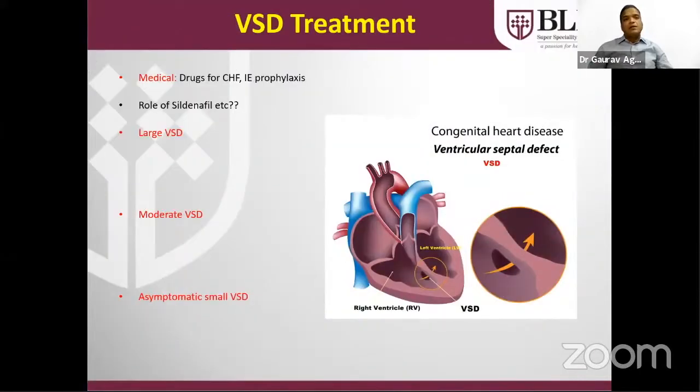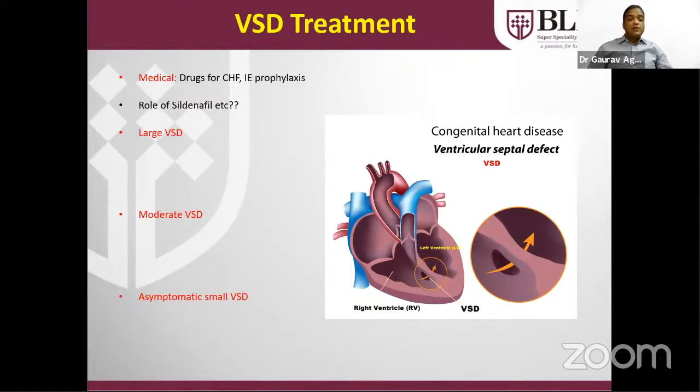VSD treatment. The role of drugs is for controlling the heart failure and for infective endocarditis treatment. The drugs commonly used are furosemide and aldactone. If not controlled on maximum doses of these two medications, then we can add an ACE inhibitor. A commonly used medication is enalapril. Even if this is not working, I add digoxin last. Digoxin is not my preferred drug because of the multiple toxicities associated with it.